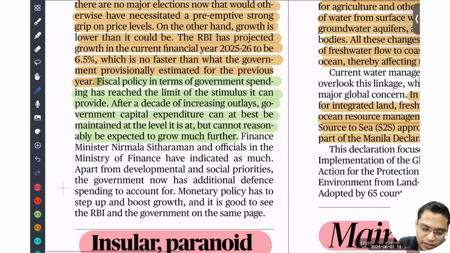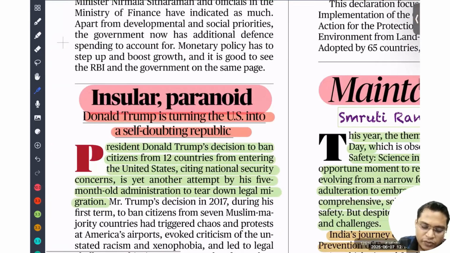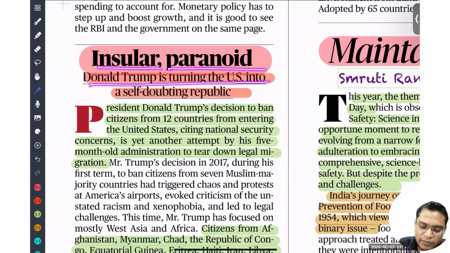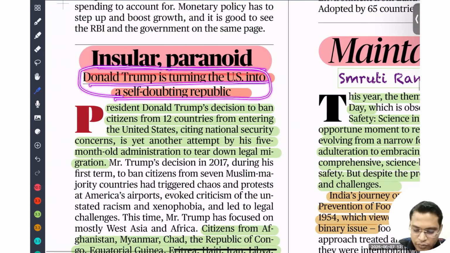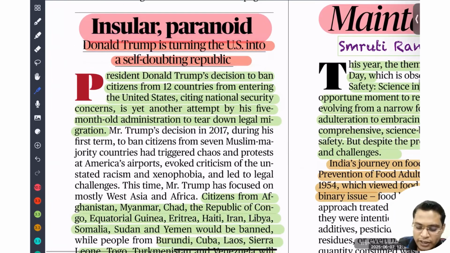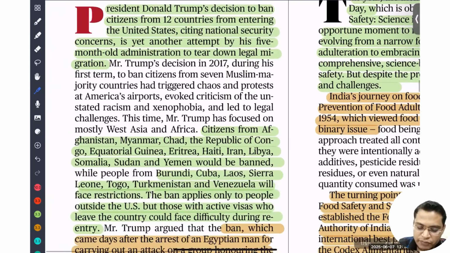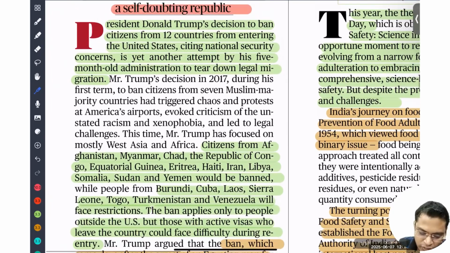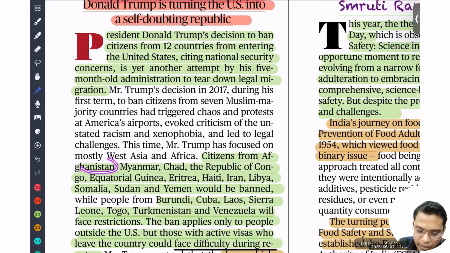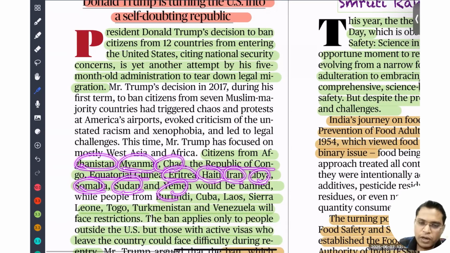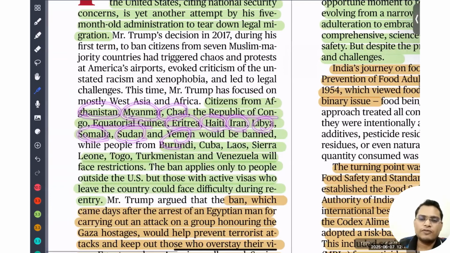So next is insular paranoid. Donald Trump is turning USA into a self-doubting republic. Recently, Donald Trump imposed restrictions on the travel of citizens from 12 countries that include Afghanistan, Myanmar, Chad, Republic of Congo, Ecuador, Guinea, Eritrea, Haiti, Iran, Libya, Somalia, Sudan, Yemen. Okay, so this is actually against the principle of liberal America.